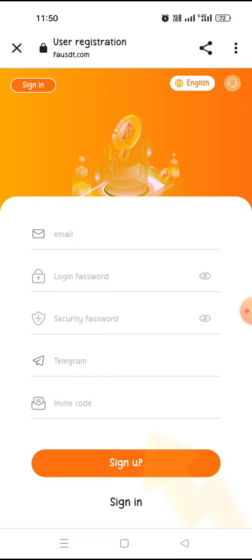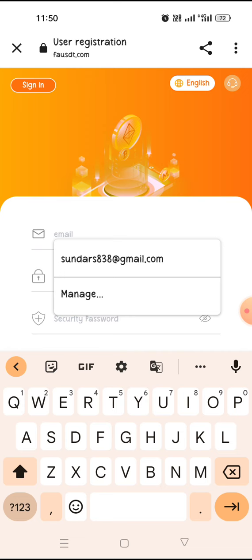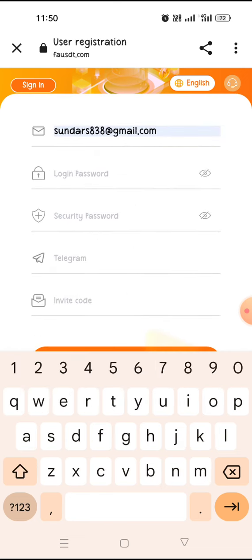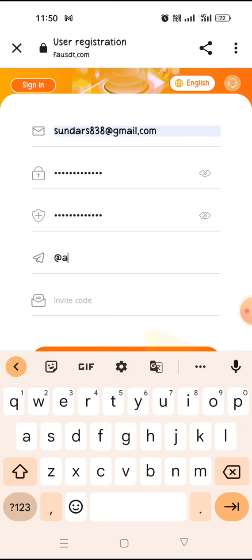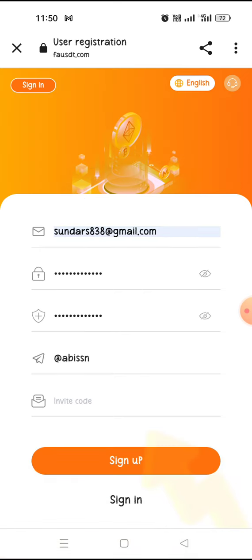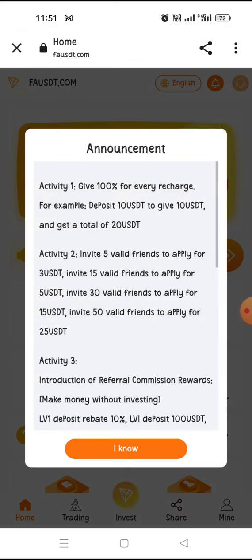Enter your email ID, then create a login password here. I'm just entering my password here. Then under Telegram, enter your Telegram ID, and the invite code will be given to you. Don't worry, I'll share it in the description. Just click on the sign up option, and the page will be registered.